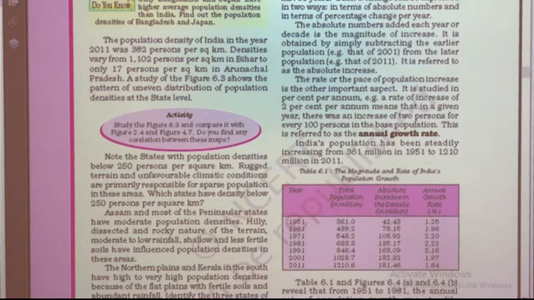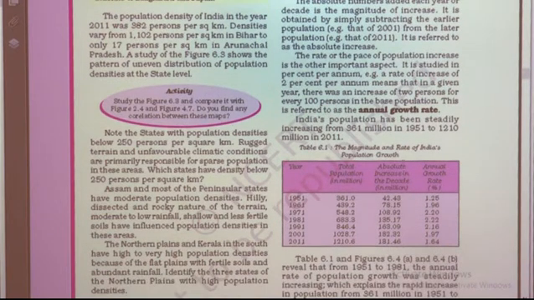Now see, India's population has been steadily increasing from 361 million in 1951 to 1210 million in 2011. Students, in about 60 years our population grew very rapidly.